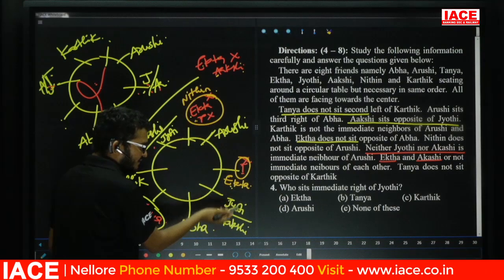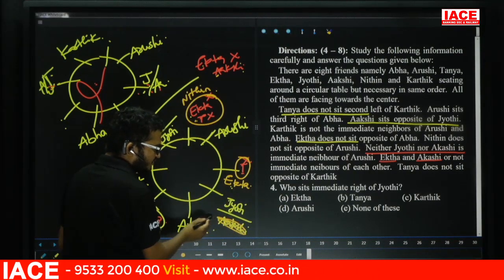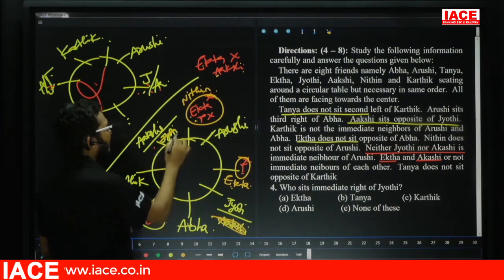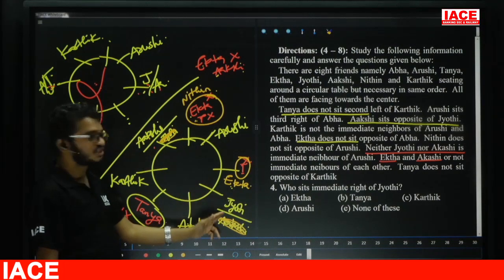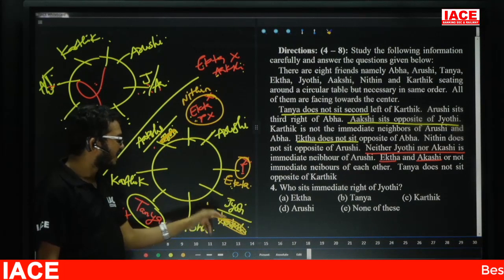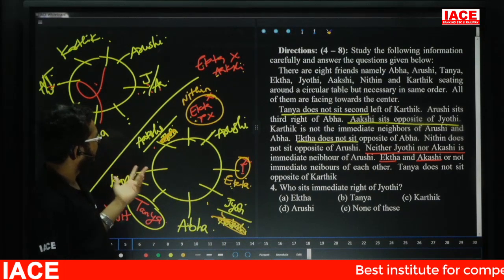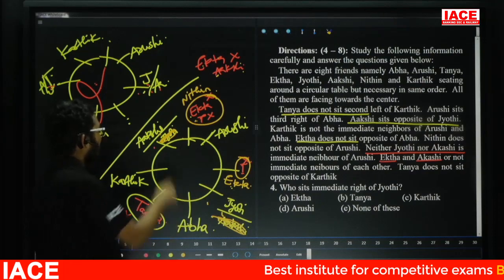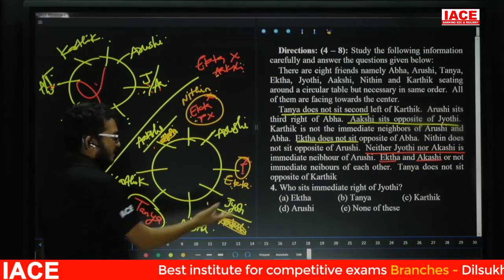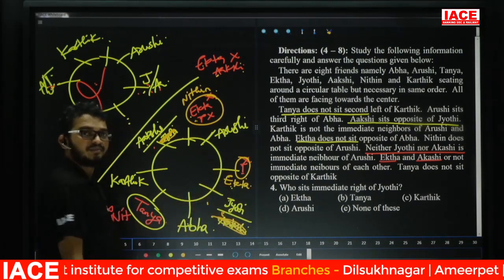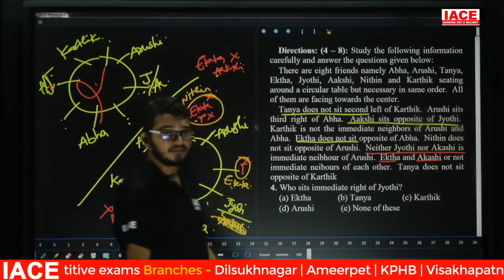This one is Ekta, which means Akshi has no chance here. Then this one is for Jyoti. Now this one is for Akshi. Jyoti and Akshi both are immediates. Now Akshi and Ekta are not immediates. Yes, this is the entire given arrangement. See here, Akshi and Jyoti both are opposite. Now Ekta and Akshi are not immediates. Yes.